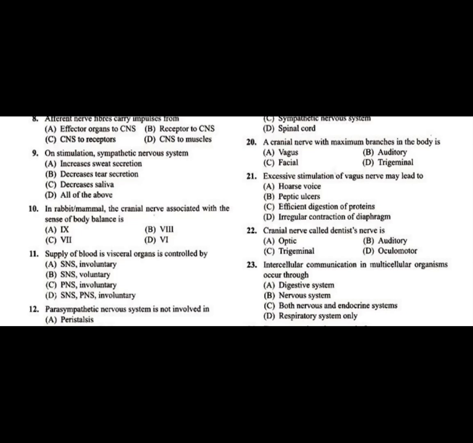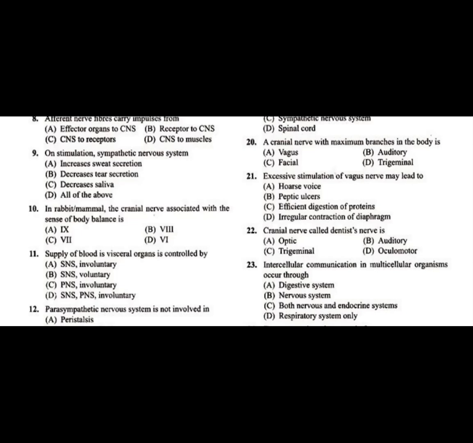Question number 10, in a rabbit, a mammal, the cranial nerve associated with the sense of body balance. As I said, cranial nerves in mammals and birds are 12 pairs, whereas in fishes, reptiles, and amphibians there are 10 pairs. That is, the 11th and 12th, the accessory nerve and hypoglossal nerve, are absent in fishes, reptiles, and amphibians.